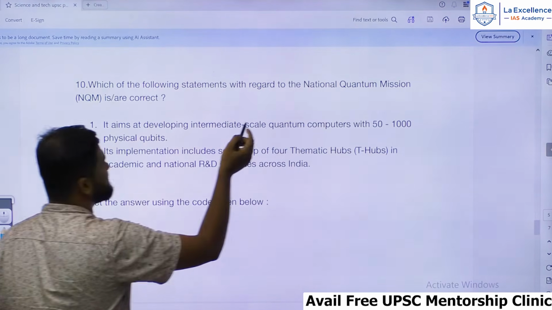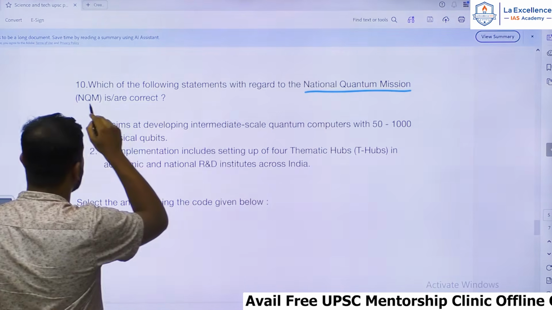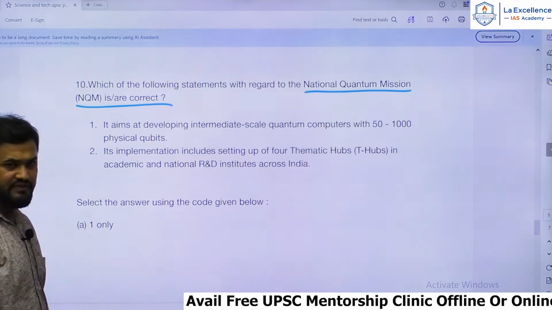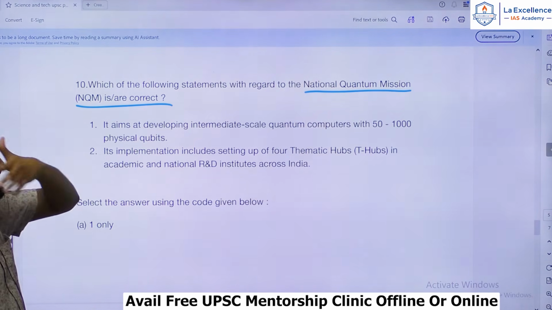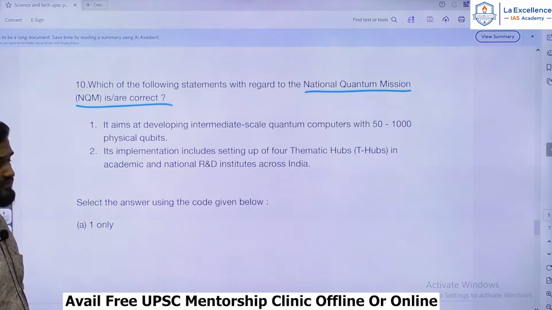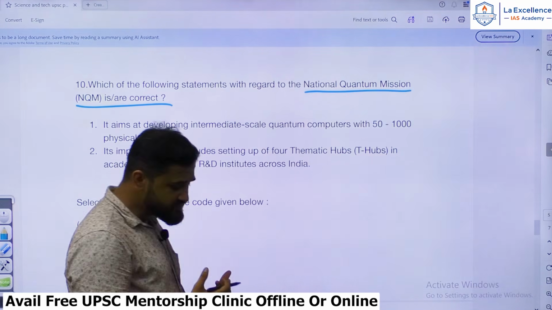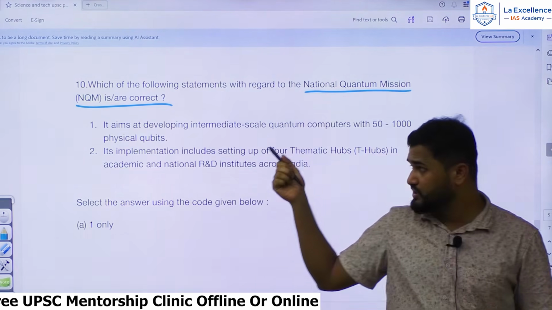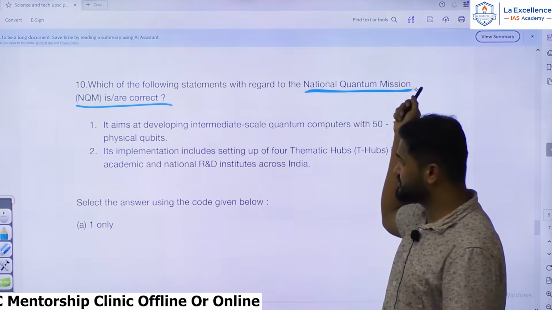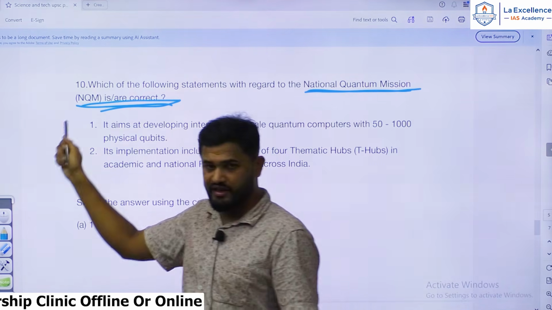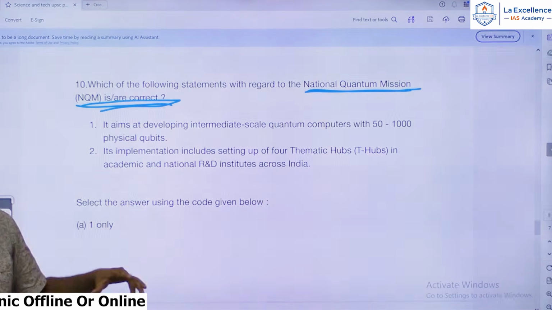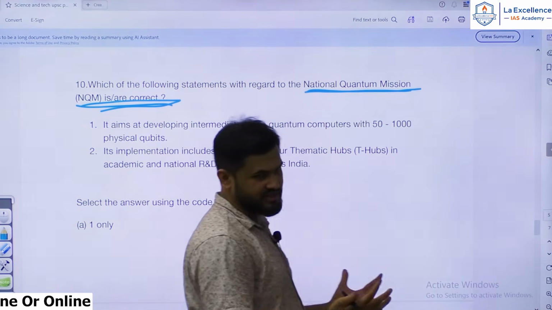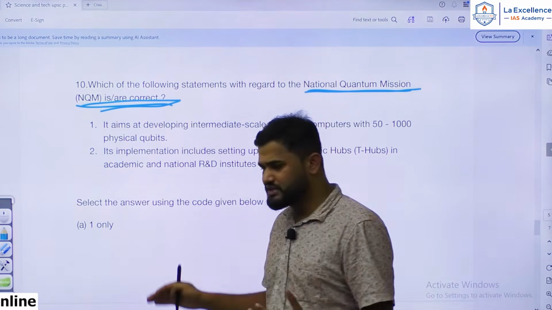So which of the following statements is correct with respect to National Quantum Mission? Quantum technology is very much in use. National Quantum Mission, India's flagship mission, was launched in 2023 by the Ministry of Electronics and Information Technology. It's also in use, an expected topic. Okay, so none of these topics are complete bouncers. You can see all these questions are expected.